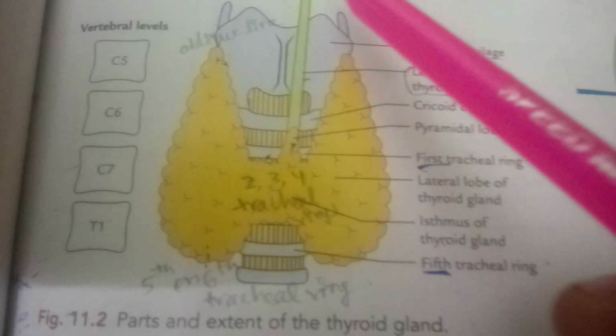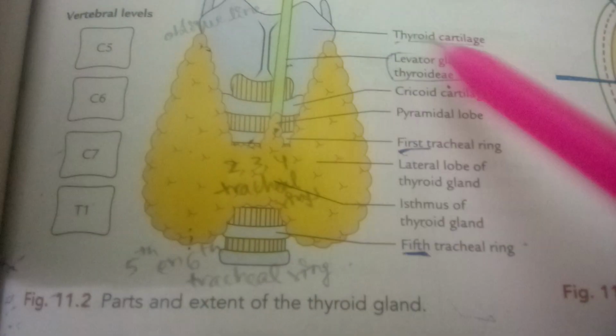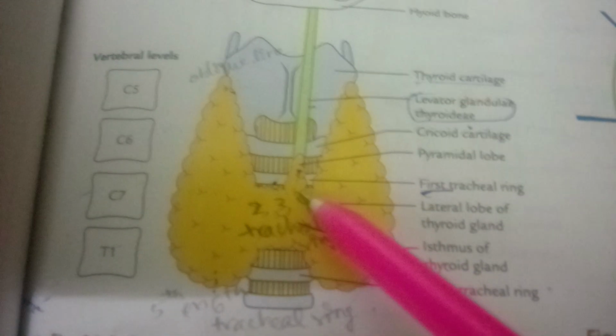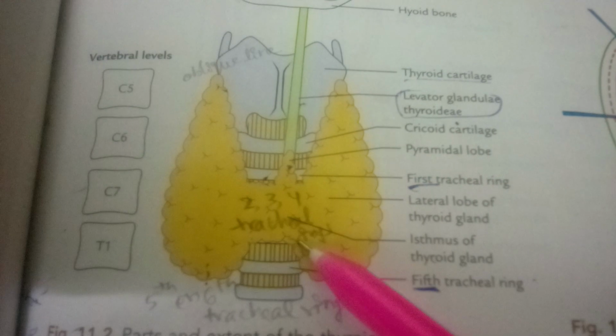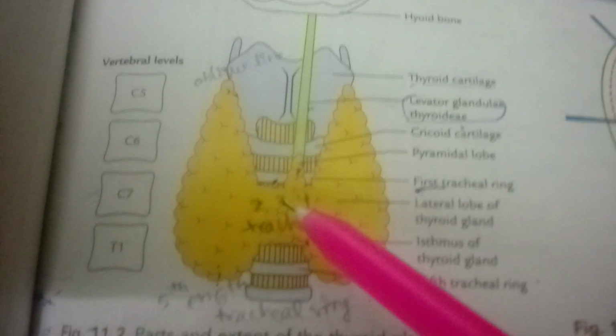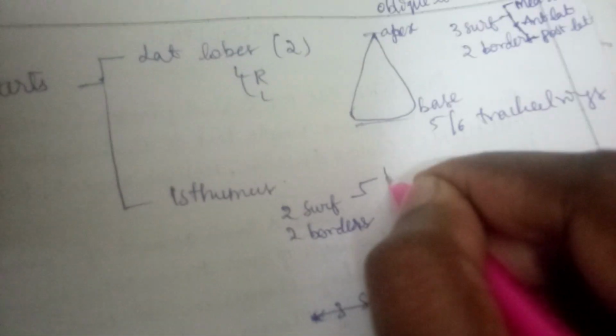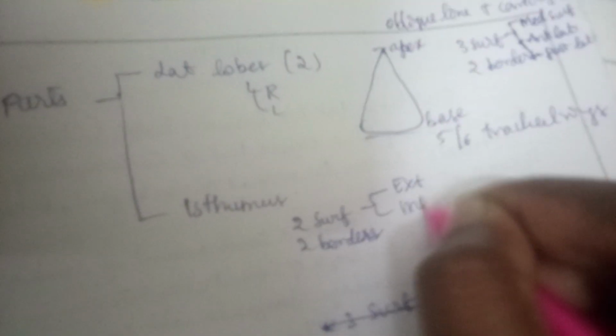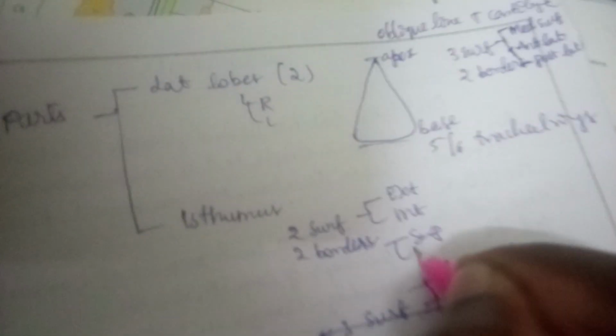On the upper border you can see the pyramidal lobe, which is attached to the hyoid bone by the levator glandulae thyroideae. So these are the superior and inferior borders of the isthmus, and the outer one is the external surface and the inner one is the internal surface. So the two surfaces are the external surface and internal surface, and the two borders are the superior border and inferior border.